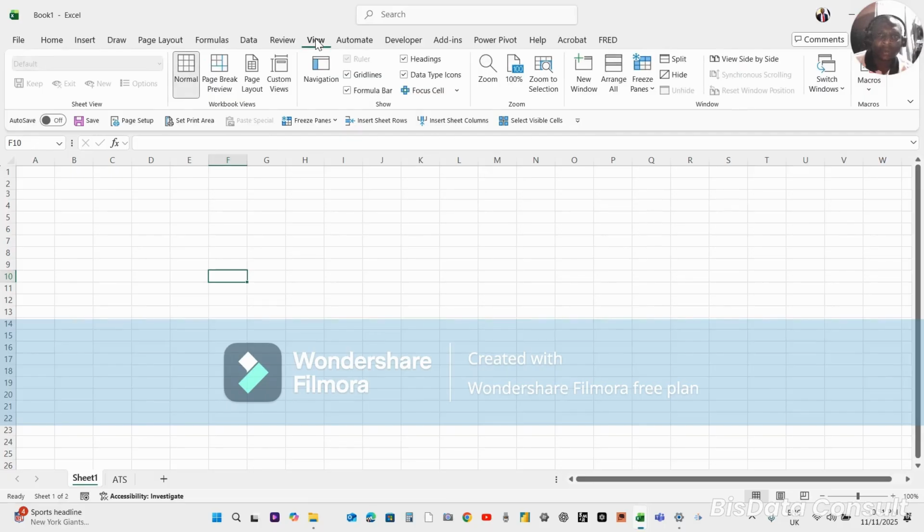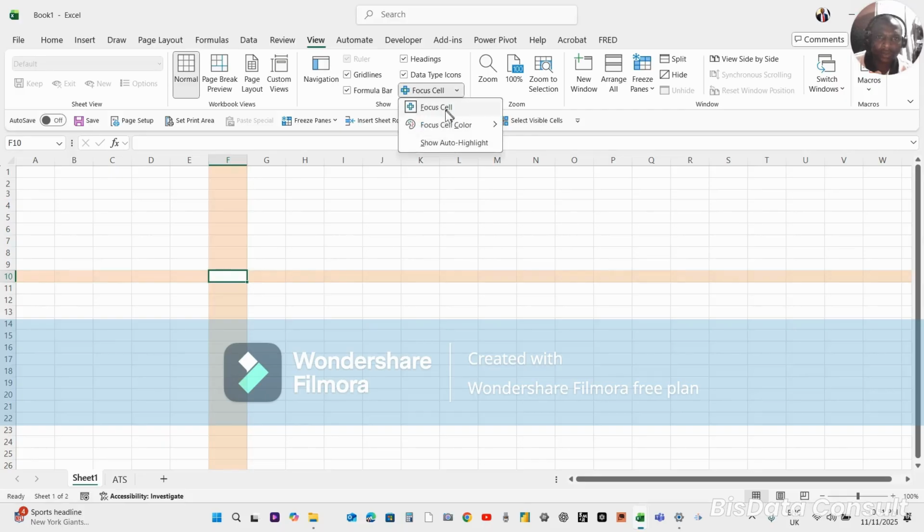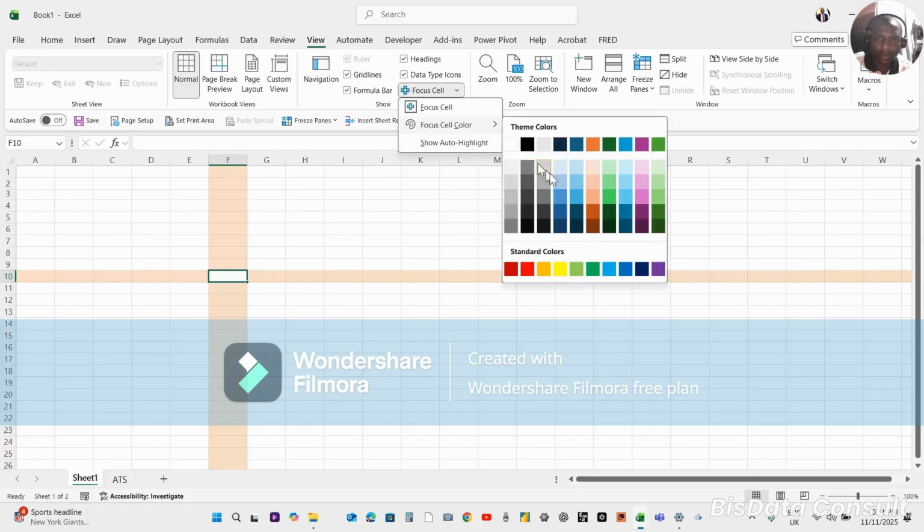If I go to View here, I come to this place to say Focus Cell. So wherever my cursor is in a cell, it will highlight both the row and the column where that cell is. So let's say Focus Cell. So you see now, the color that I want to use is the focus color. That's the color I'm using right now. I can change it to any color I like.